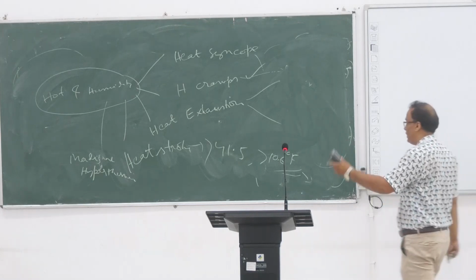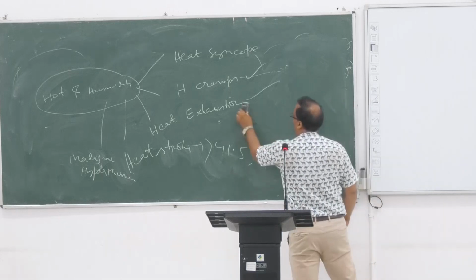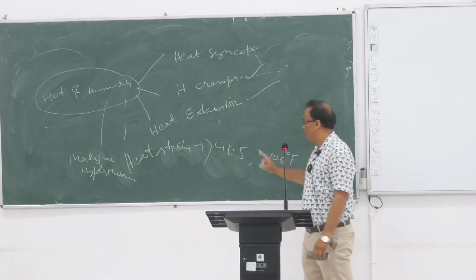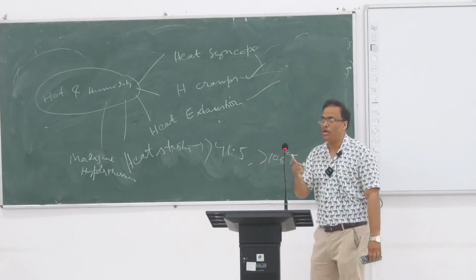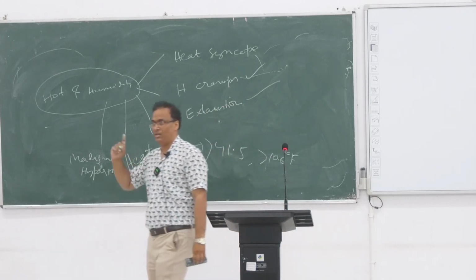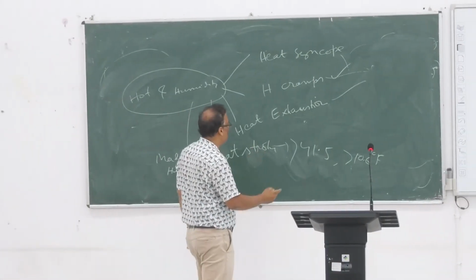I am coming to that later, if time permits, today or in another class. So heat stroke is more than this, and the most important thing is loss of thermoregulation, number 1, and cerebral or CNS dysfunctions.